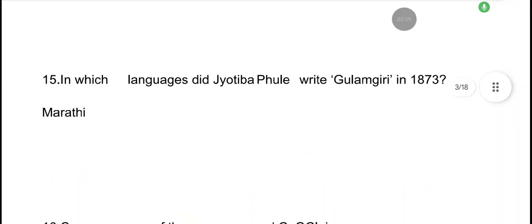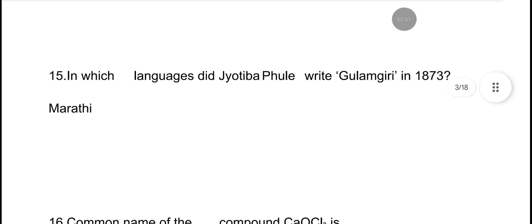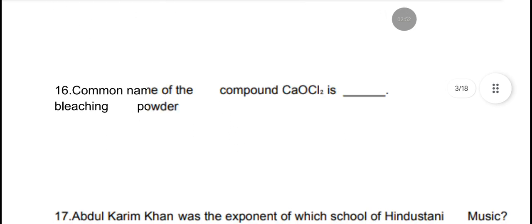Next question. In which language did Jyotiba Phule write Gulamgiri in 1873? It was written in Marathi language. Common name of the compound CaOCl2 is bleaching powder.